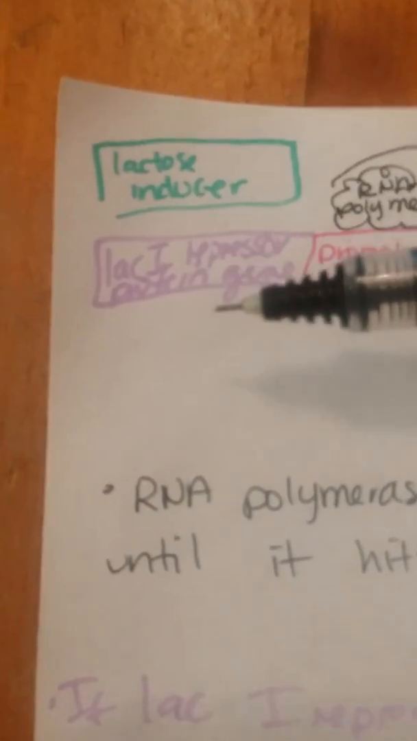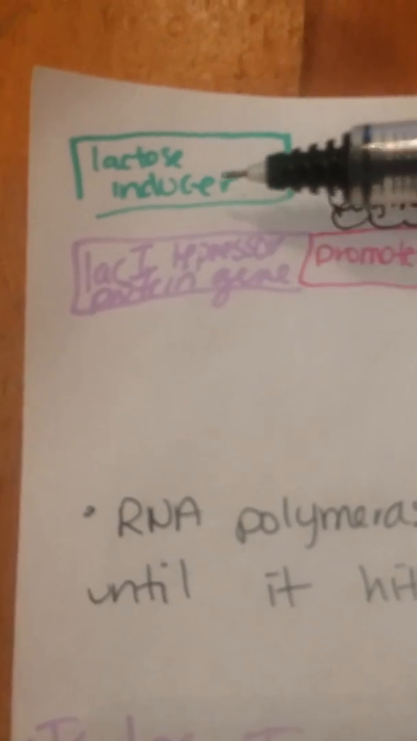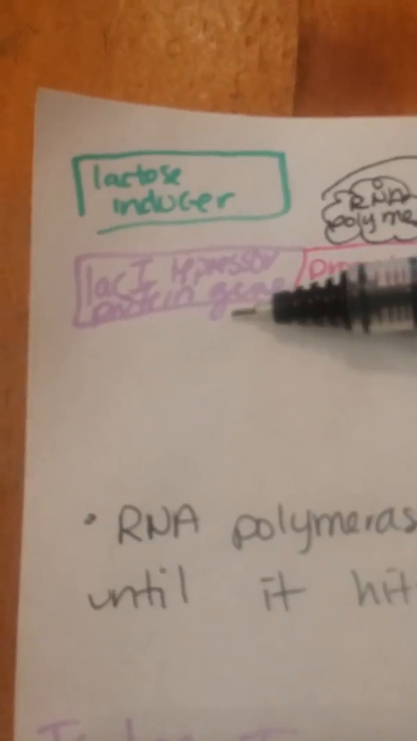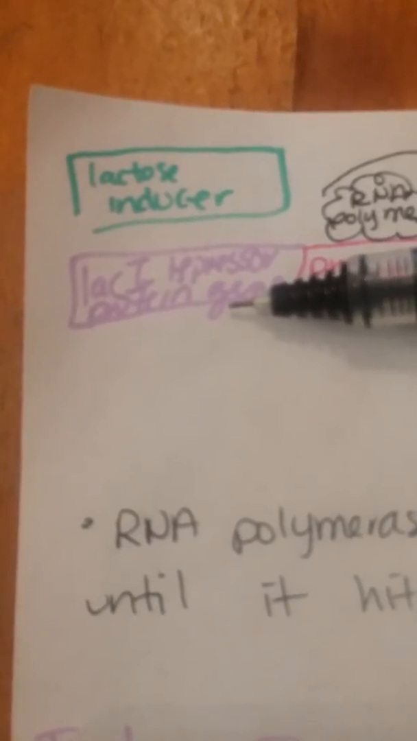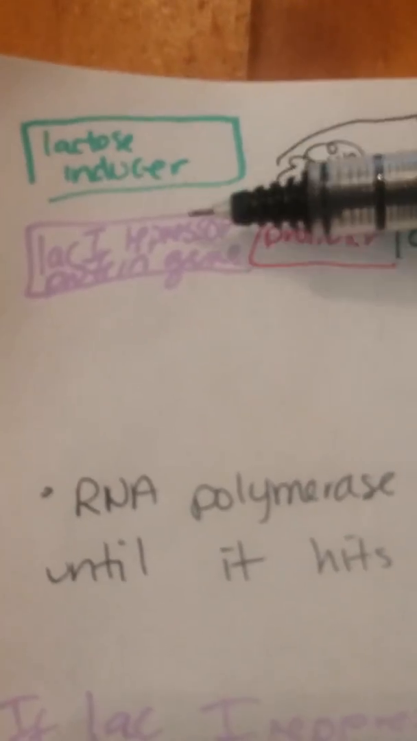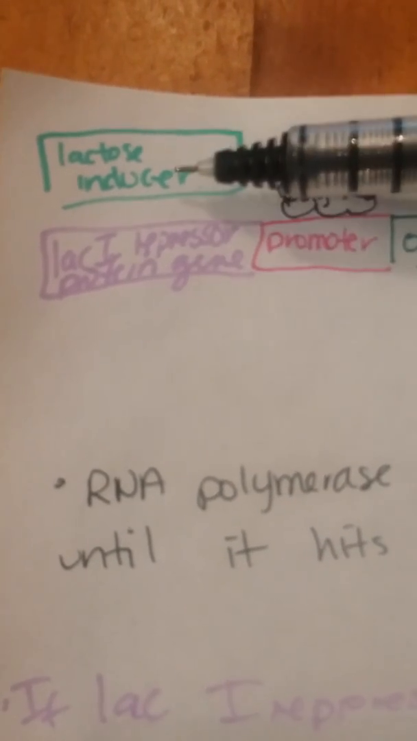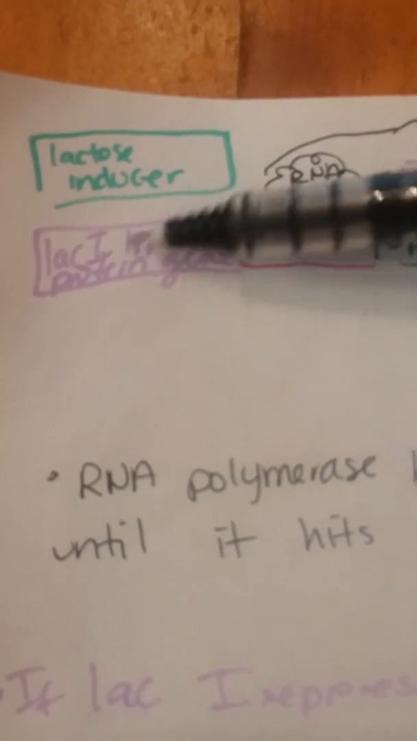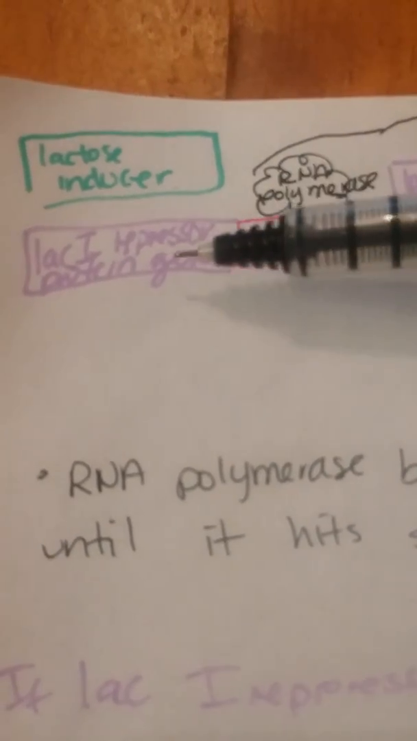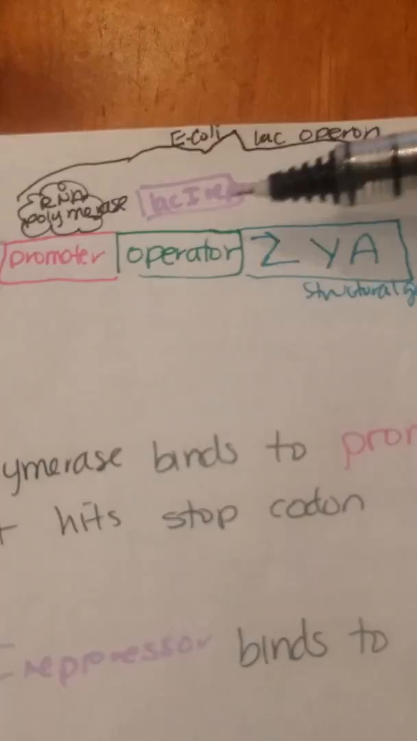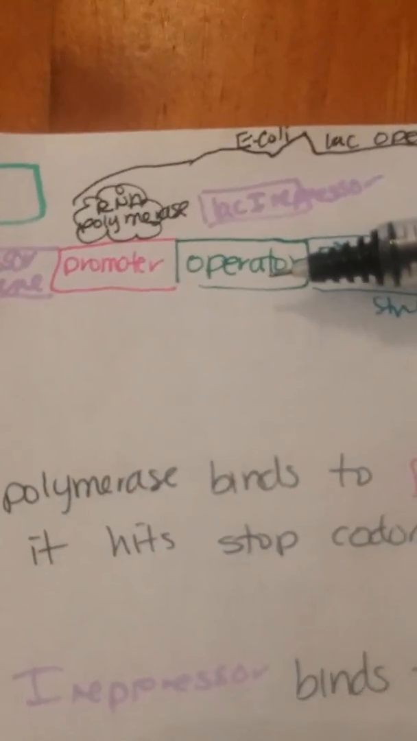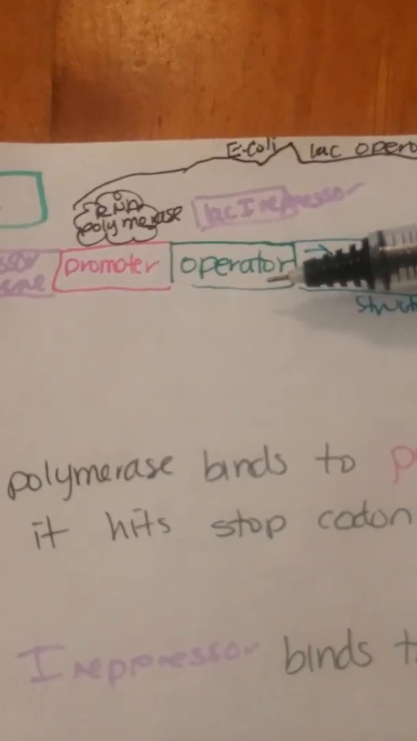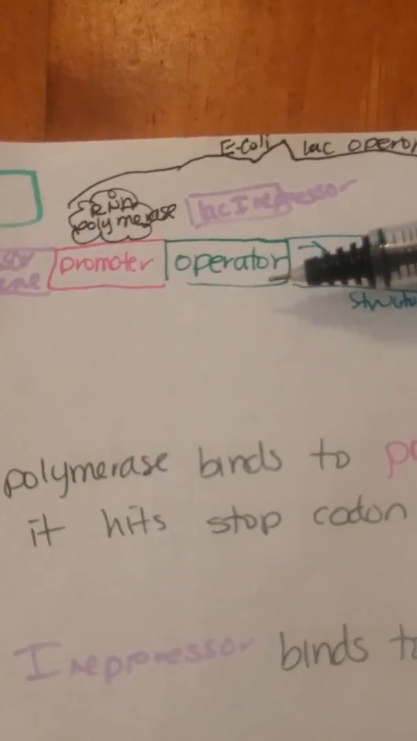If lactose is available, however, then the lactose, which is the inducer, will bind to the LacI repressor protein so that it can't bind to the operator. So if the lactose inducer binds to the repressor, it will change the shape of the repressor, so then the repressor can no longer bind to the operator, and then there is going to be transcription.